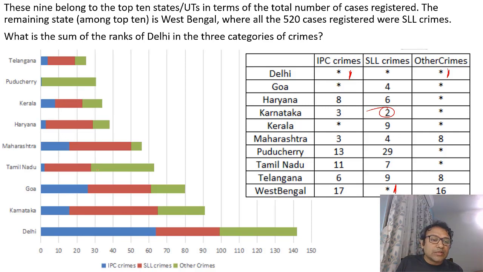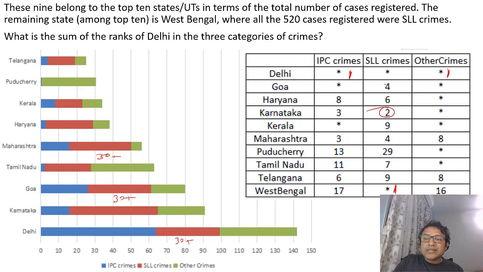Now which are the close ones? Maharashtra is around 30 plus, Goa is around 30 plus, and Delhi also around 30 plus. Rest are small, Tamil Nadu is around 20 plus. So only these 3 are 30 plus: Maharashtra, Goa and Delhi.